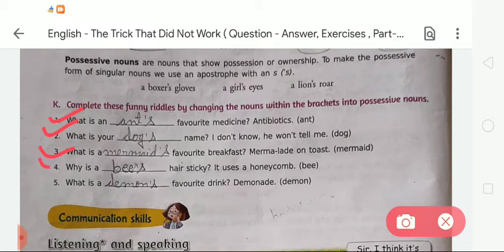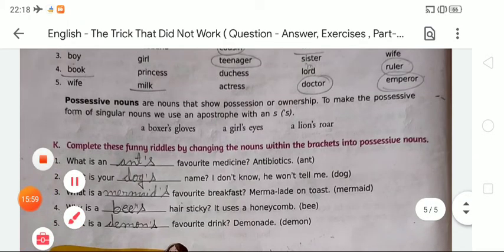Okay. Now fourth is, why is a bee's hive tricky? It uses a honeycomb. So here the word given in the bracket is bee, so it will be bee's. Okay. Now in fifth, what is a demon's favorite drink? Demonade. So here the given word in the bracket is demon, so it will be demon's. Okay. So like this we have to complete this exercise.